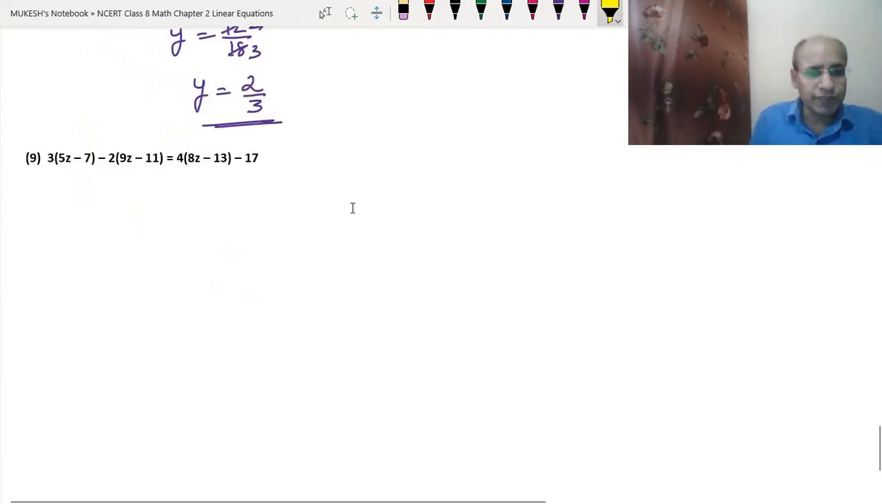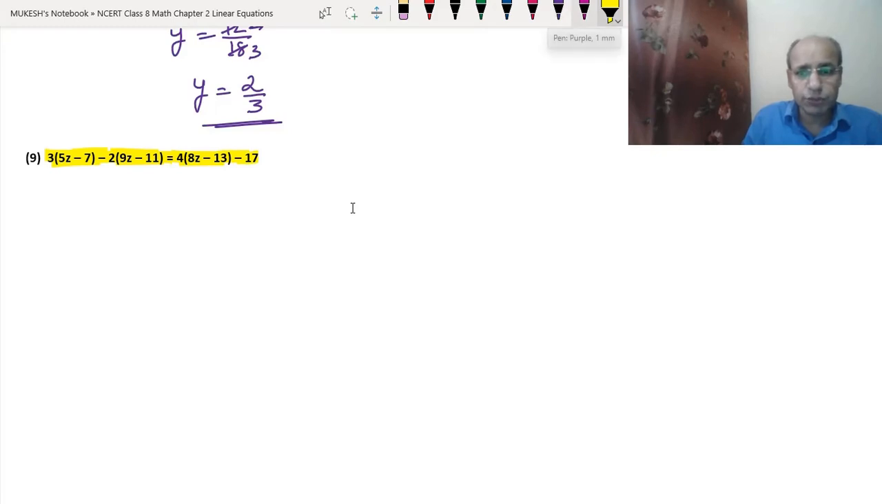In the ninth question, we have 3 bracket 5z minus 7 minus 2 bracket 9z minus 11 equal to 4 bracket 8z minus 13 and then minus 7. We will do this question in the same way that we have done the 7th and 8th question. So this is 3 into 5 is 15. Yeah? We are using the distributive property here. 3 multiplied with the 5z also and 3 multiplied with the 7 also. So it will become minus 21.